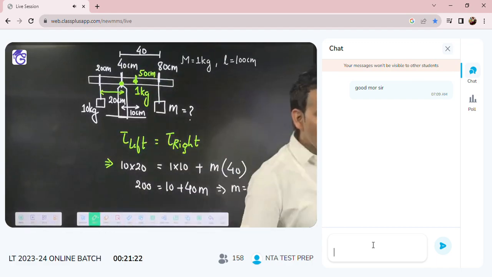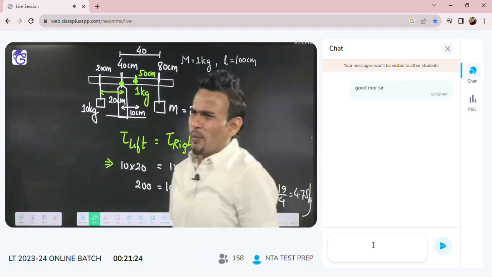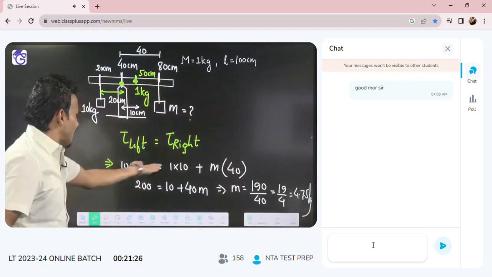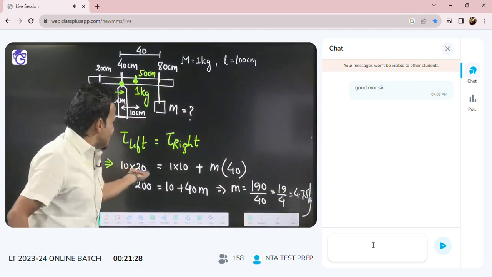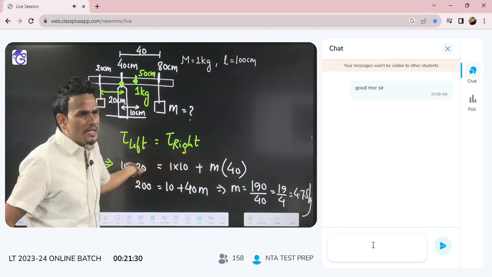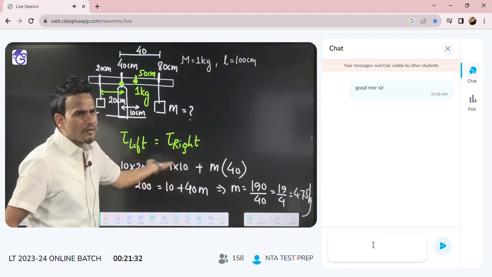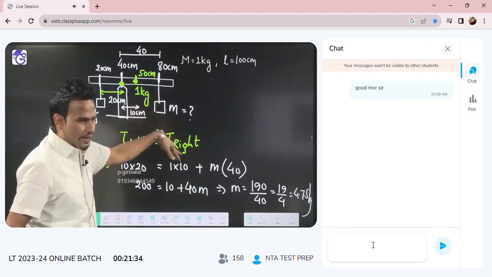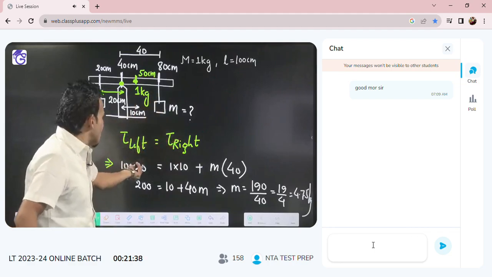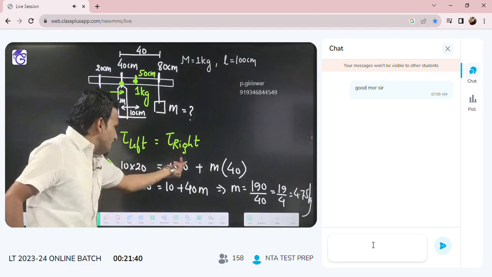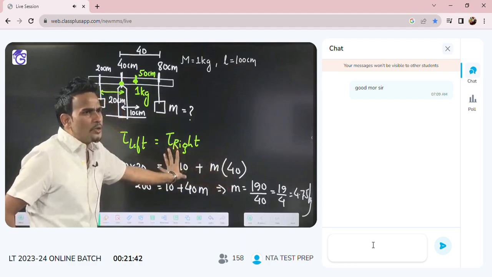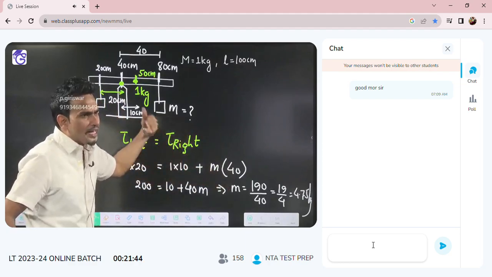Units are not necessary. Both sides centimeters are there now, so centimeter will get cancelled. That's why we are not converting centimeter into meter. Some people are saying, sir, you are taking 20 centimeter. Because it is centimeter on both sides, no need to convert into meter. Directly you can use that centimeter.